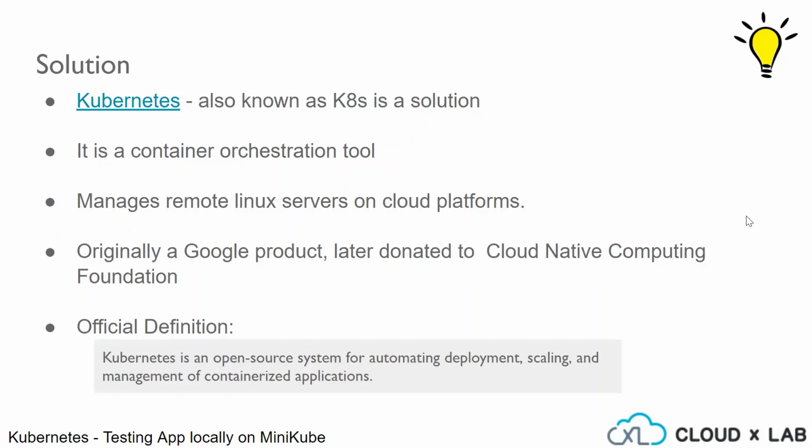Kubernetes is also known as K8s. It is a container orchestration tool. It is known to manage remote Linux servers on cloud platforms. It is developed by Google and later donated to Cloud Native Computing Foundation. The original definition of Kubernetes is an open source system for automating deployment, scaling, and management of containerized applications.